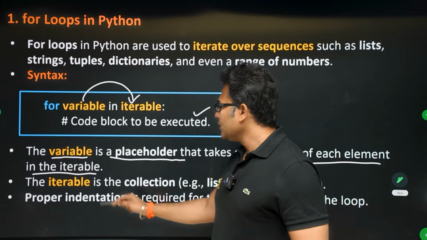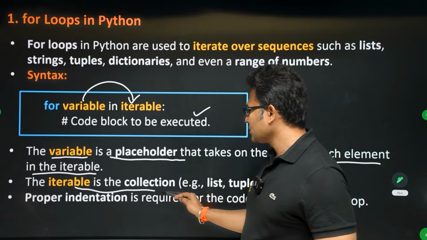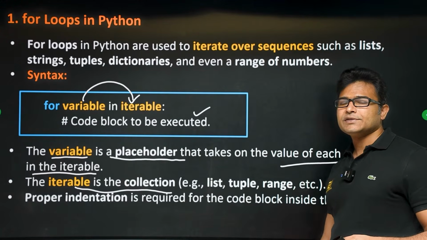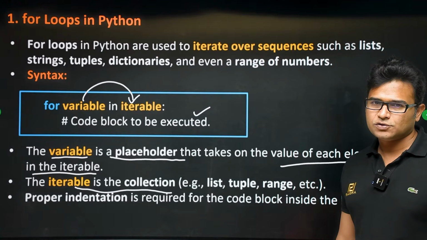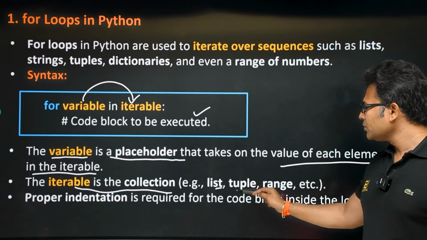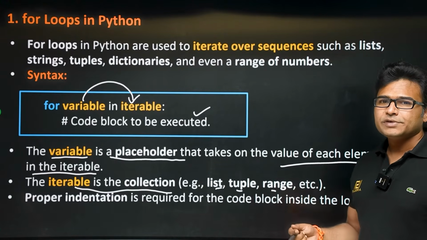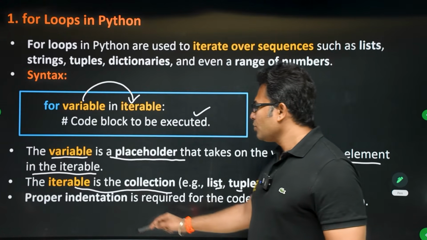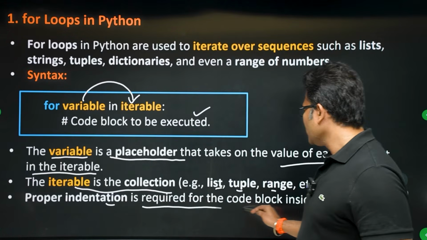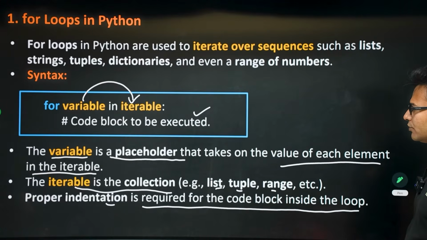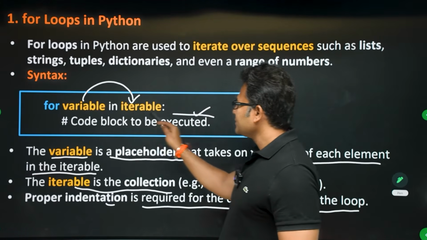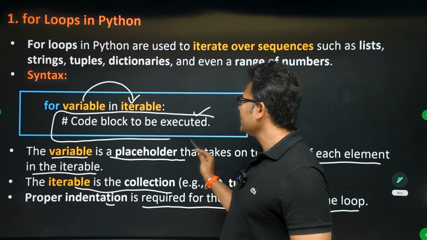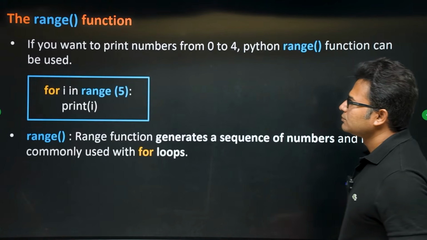The iterable is a collection. Collection is nothing but we can see the collections in Java also. So this list, tuple, range, they are collections of objects. They are not a single object. And proper indentation is required for the code block inside the loop. So whenever you have a code block inside the loop, proper indentation is required.